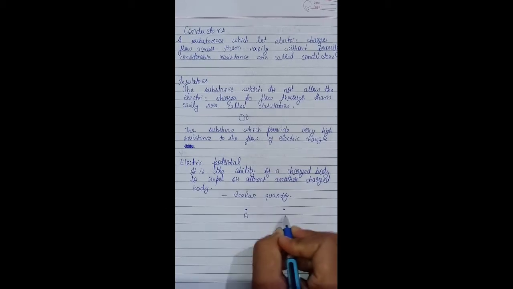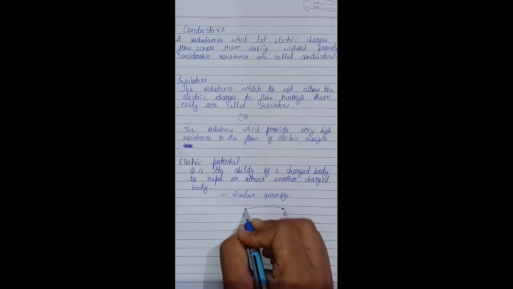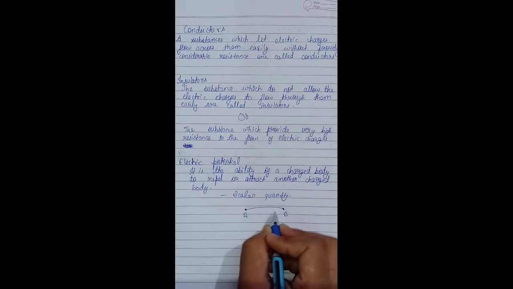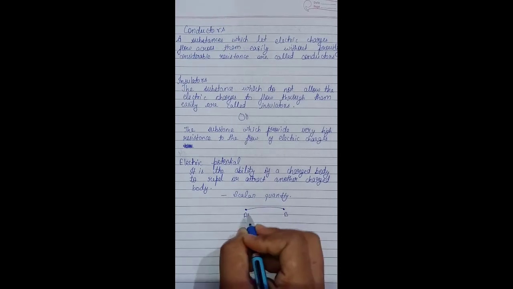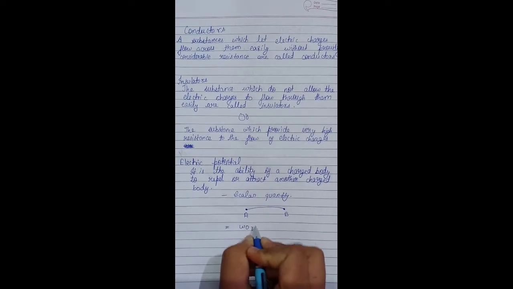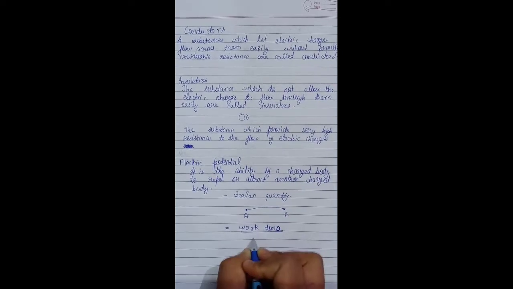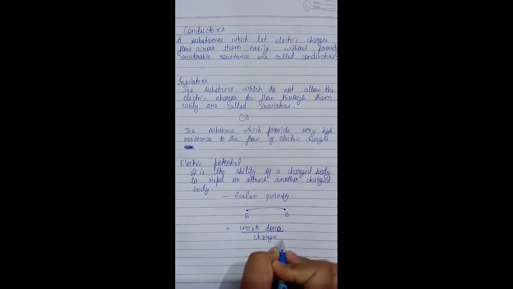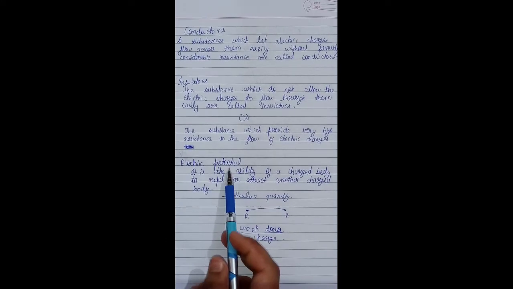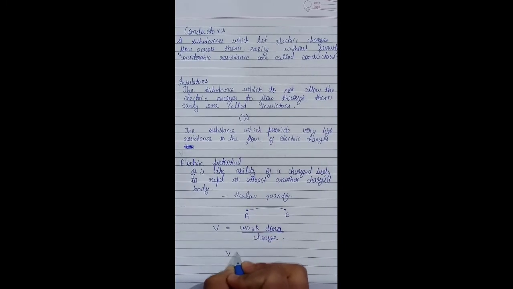Like this is point A and this is point B, and we have to bring a charged body from here to here, and the work done to bring this charged body from point B to A or A to B is called electric potential. And the formula of electric potential is work done upon charge, and we represent electric potential by V. So we can write it as V equal to W upon Q.